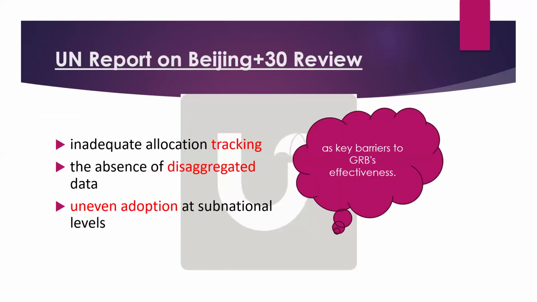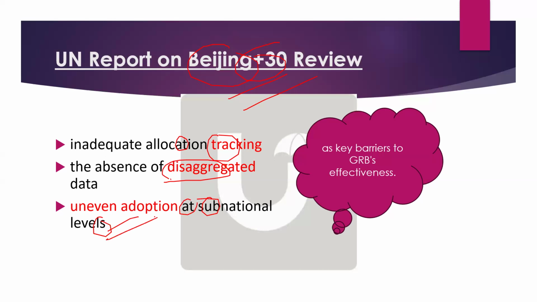Now, recently in current affairs, we have seen Beijing plus 30. If you remember, Bright Sir has covered this Beijing plus 30. You know that the Beijing Declaration is basically for women empowerment. So what happened recently is the UN report on the Beijing plus 30 review. Three things have been identified, especially for India. It says that inadequate allocation tracking is there, absence of disaggregated data, and uneven adoption at subnational levels.